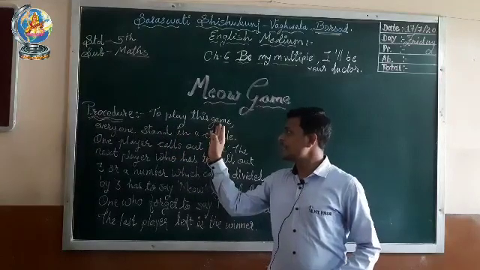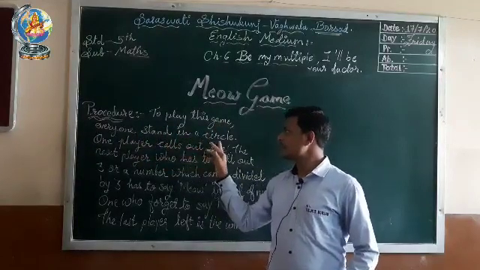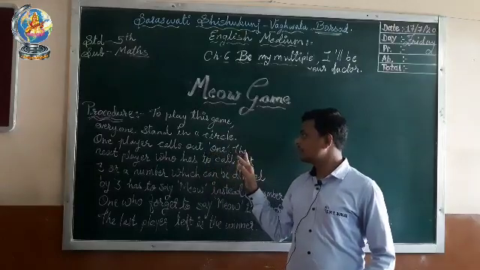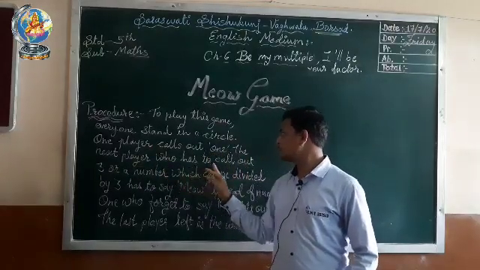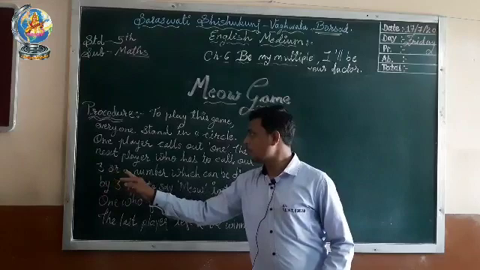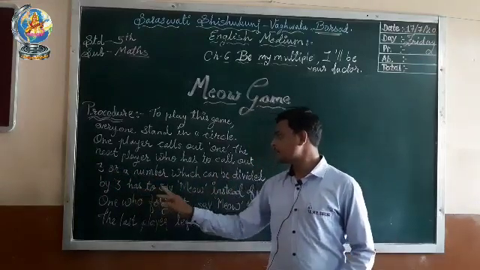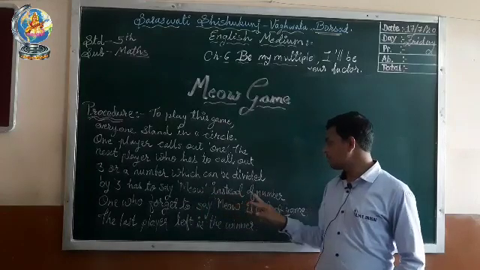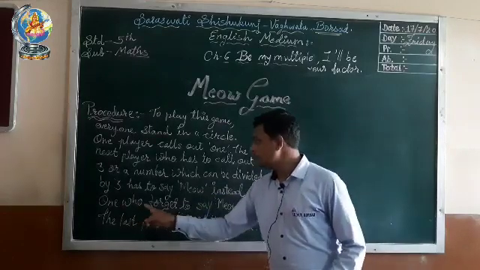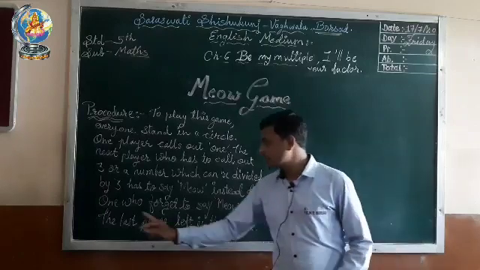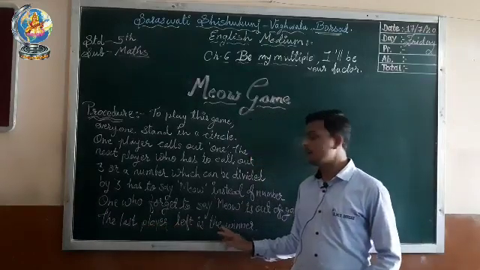To play this game, everyone stands in a circle. One player calls out 1. The next player who has to call out 3, or a number which is divisible by 3, has to say meow instead of the number. One who forgets to say meow is out of the game. The last player left is the winner.